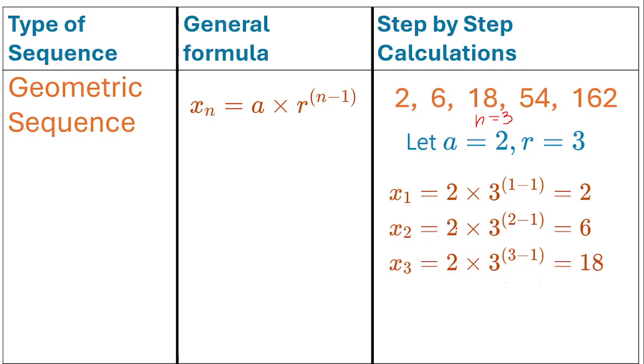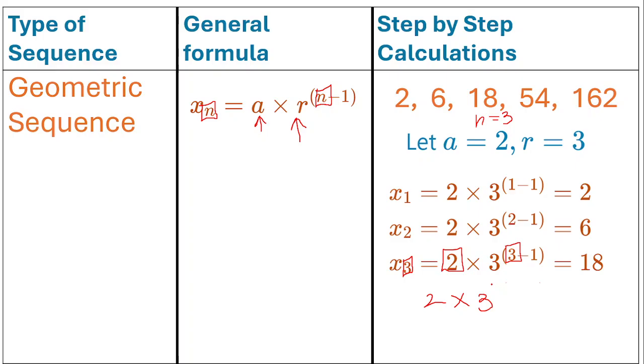So if we see n, we're going to put 3. We're going to put 3 here because notice in the formula, n is equal to 3, and here we have n as well. So 3 and 3. We keep the 2 constant because that's a, the first term, and we keep the r constant, that's 3, because that's the common ratio. So we have 2 times 3 to the power of 3 minus 1.